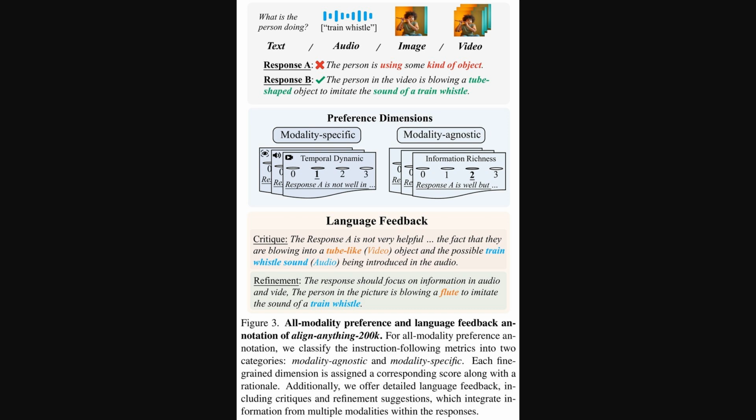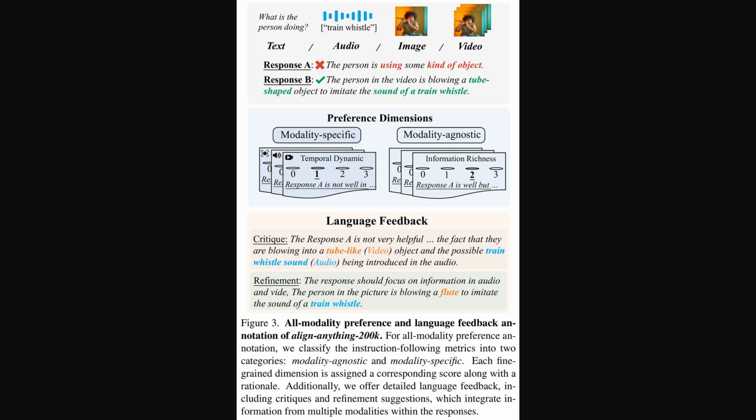Besides just choosing the better one, the annotators rate them on specific dimensions, some tied to the modality itself, like temporal stuff for video, and others that apply generally, like information richness. And crucially, going beyond simple preference, it shows that detailed language feedback we talked about, actual critiques, and refinement suggestions explaining the reasoning.